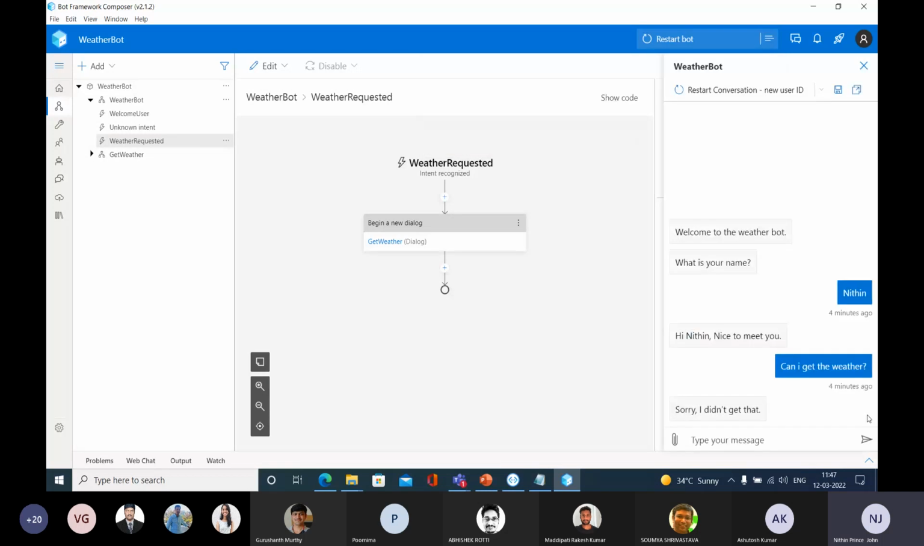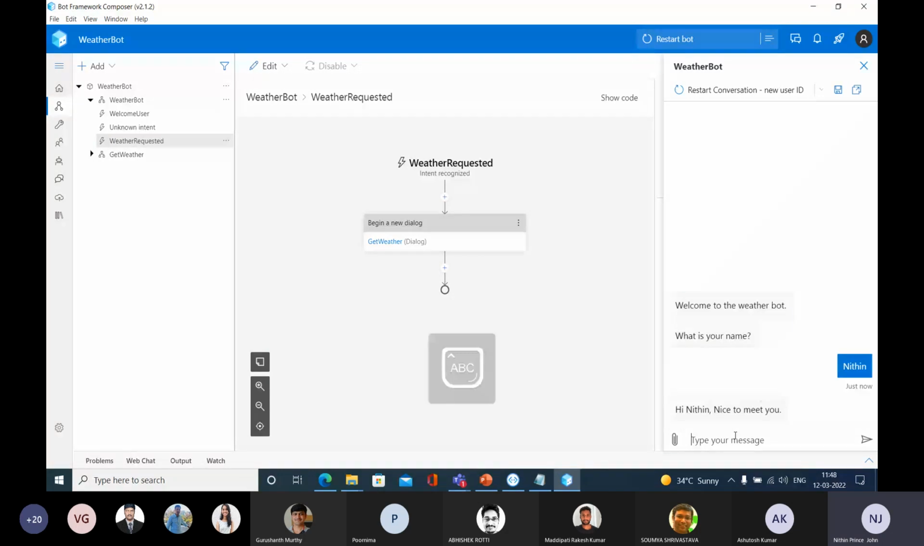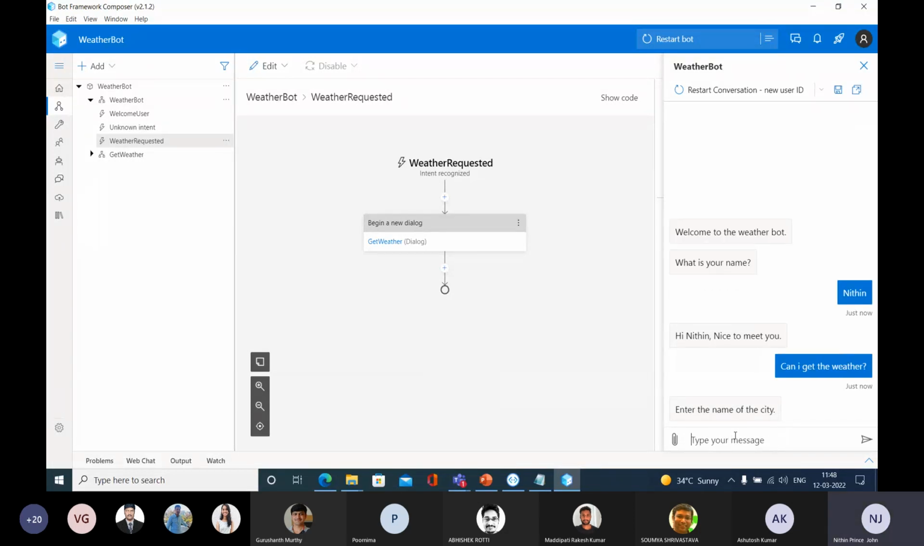So open that in the web chat. Let me restart the conversation. What's your name? Nithin. And I'm typing like this. Can I get the weather? The word weather is there inside this message, right? So let's see what happens. Are you able to connect this dialog? Yes, you are able to connect that dialog. Okay, enter the name of the city. So let me put Chennai.